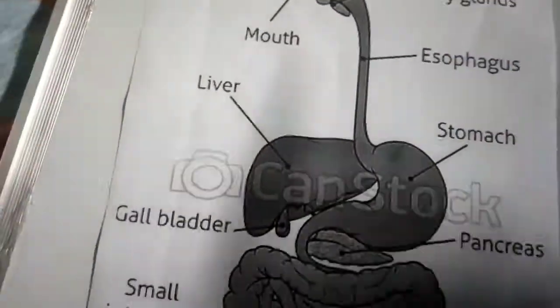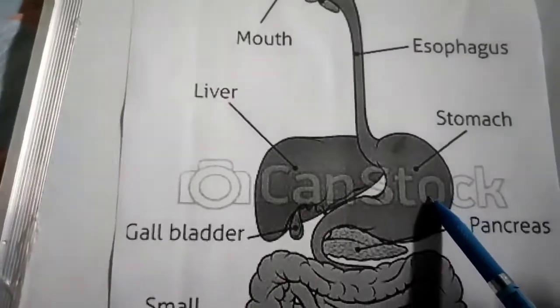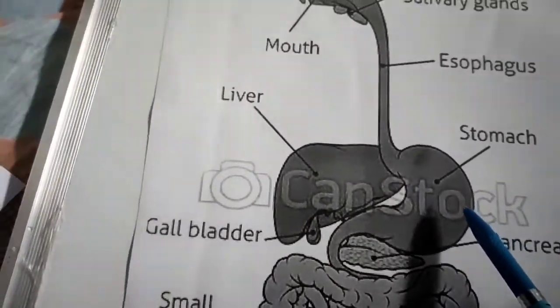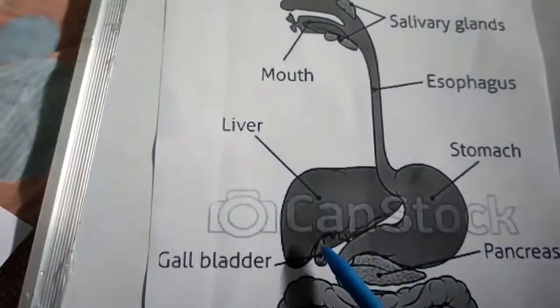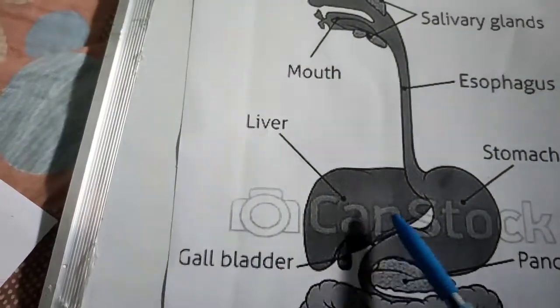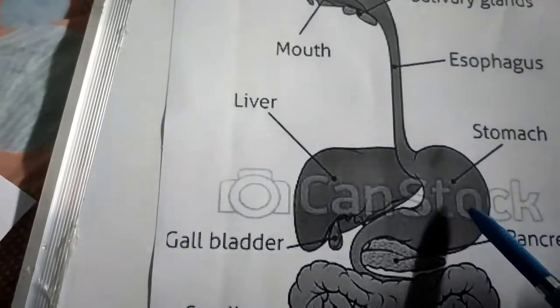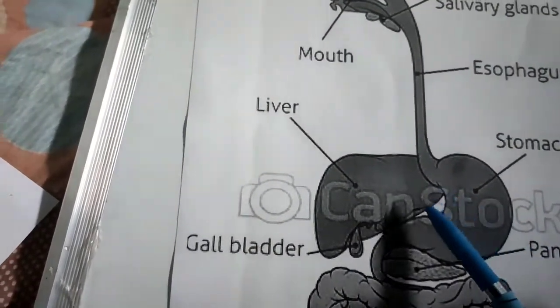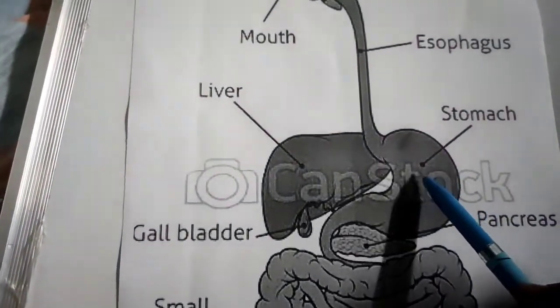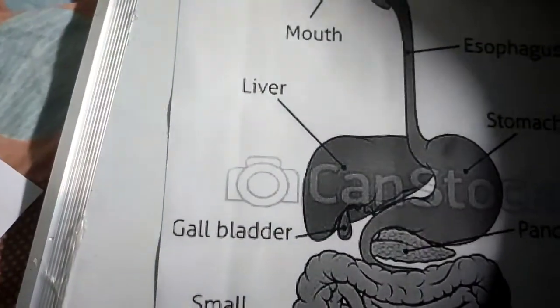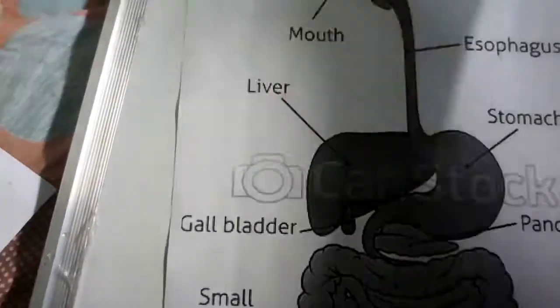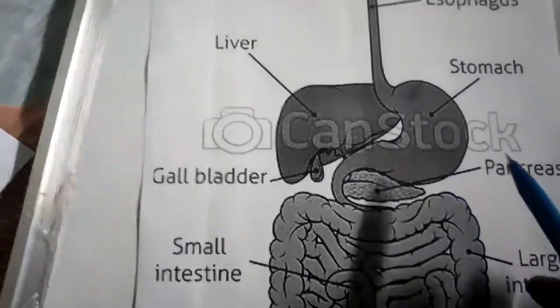Now the partially digested food enters into the stomach. The stomach secretes gastric juice, the gallbladder secretes bile juice, and the pancreas also releases its juice. All these juices act on the undigested food, and the components which are not digested in the mouth are digested in the stomach.